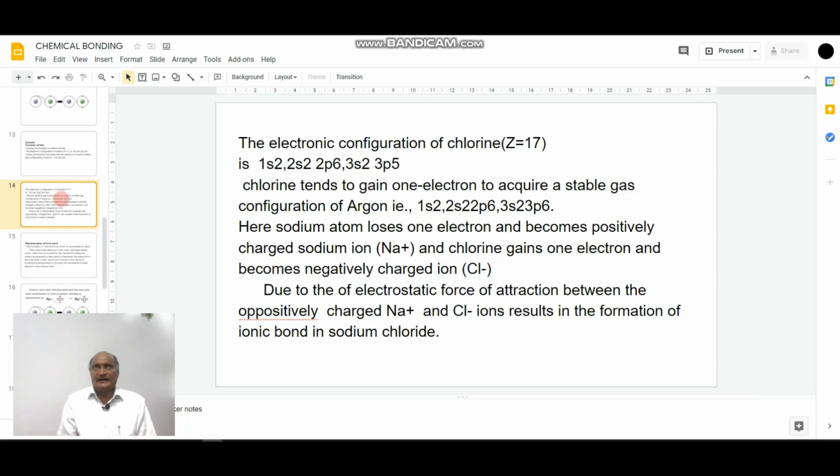So, chlorine tends to gain 1 electron to acquire the stable configuration of argon.